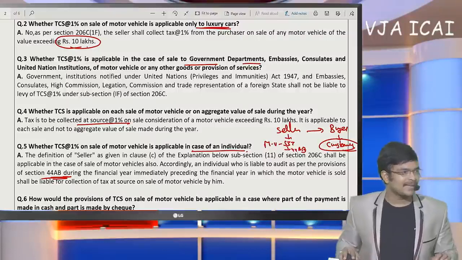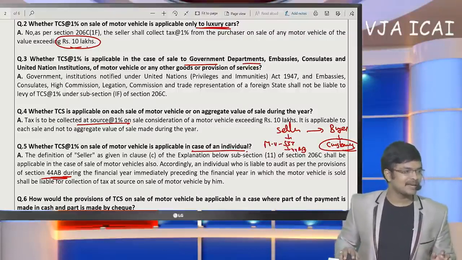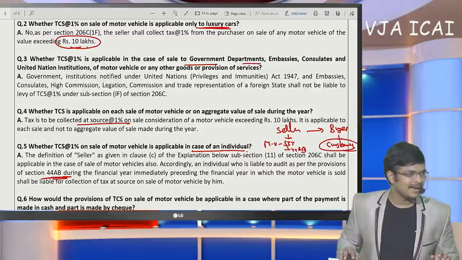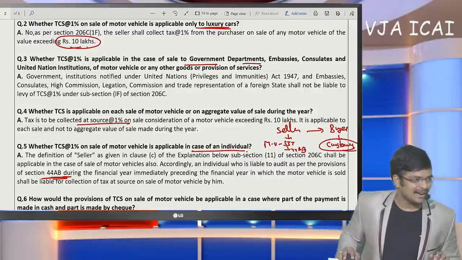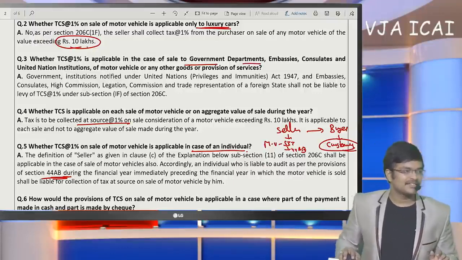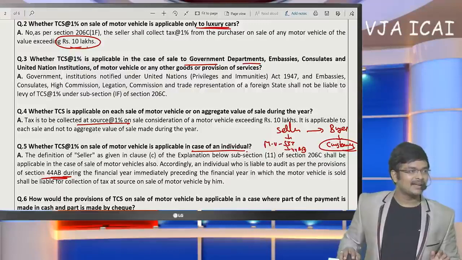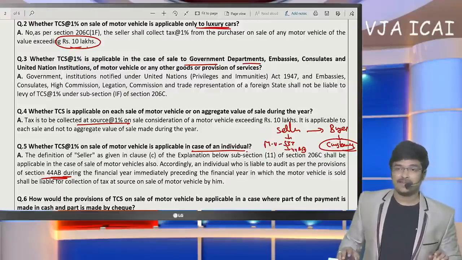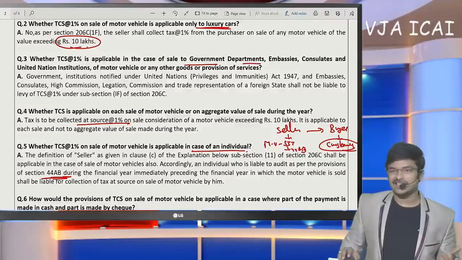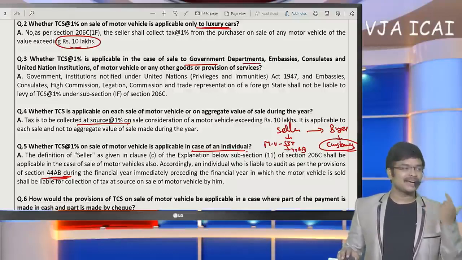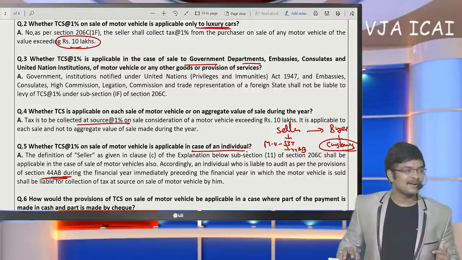Hospital providing space to a doctor for his OPD: 194C or 194I? Sir, if space has been let out, it comes under the rent provision, 194I. If space along with facilities were also given by the hospital, then it comes under 194C. So based upon facts, we need to conclude.